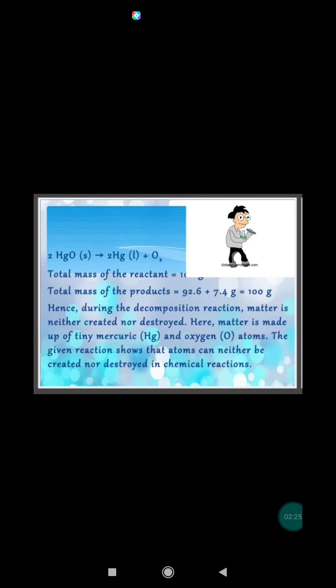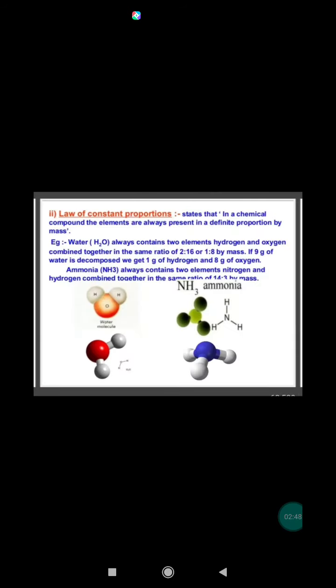Hence, during the decomposition reaction, matter is neither created nor destroyed. Here, matter is made up of tiny mercuric and oxygen atoms. The given reaction shows that atoms can neither be created nor destroyed in chemical reactions.